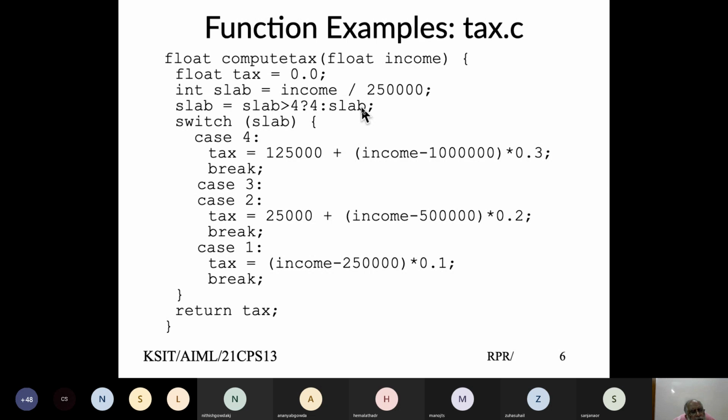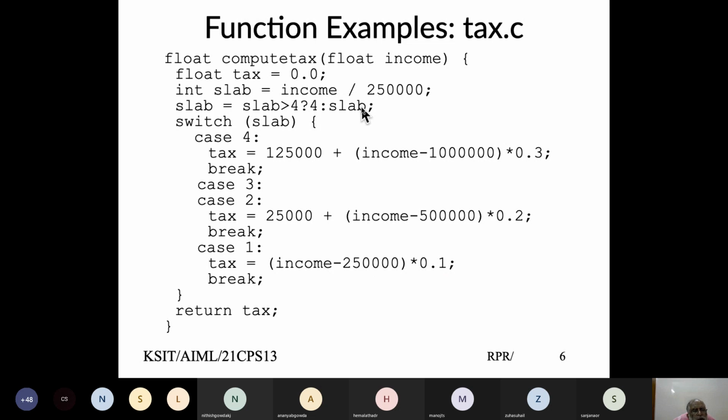And now we know that if the value is 0, no tax is to be paid. If this gives me value 1, the slab is 1, that means income lies between 2.5 lakh to less than 5 lakh. So I pay 10% tax. So I define a case 1, where tax rate calculate is given the income, subtract 2,50,000 from it, multiply by 10%, and you get the tax amount.